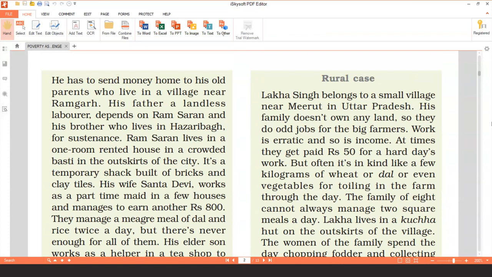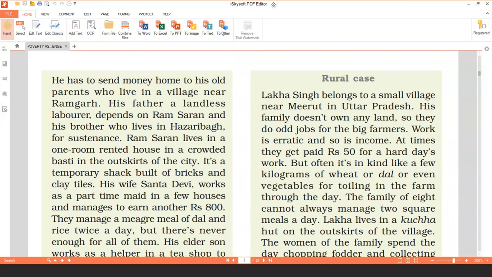What is he earning? At times they get paid rupees 50 for a hard day's work. After working the whole day, more than 8 or 9 hours, he gets only rupees 50 per day. But often it's in kind. Now, what do you mean by that?